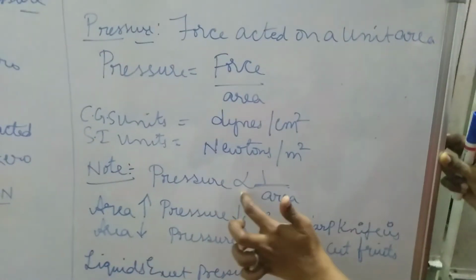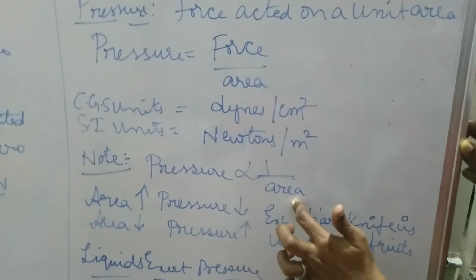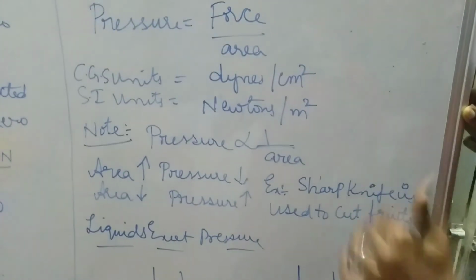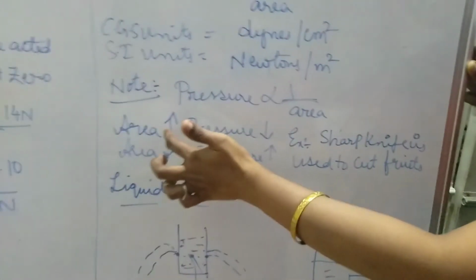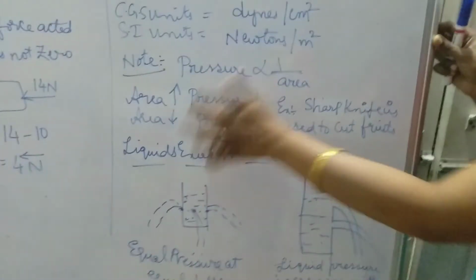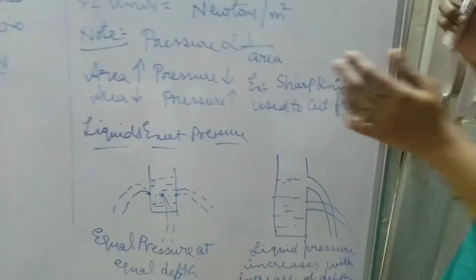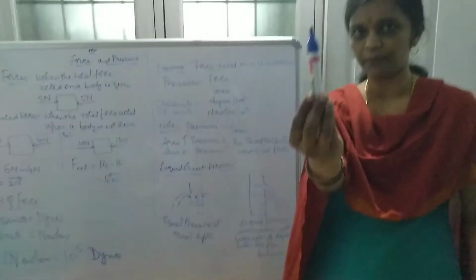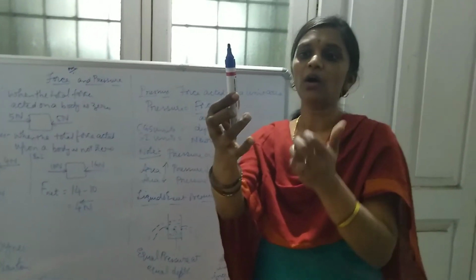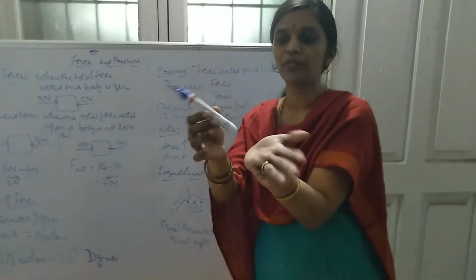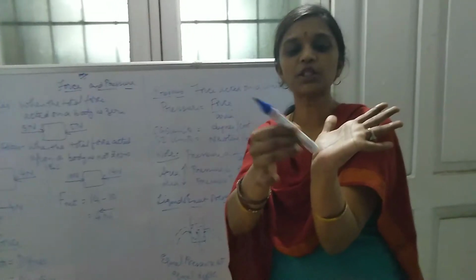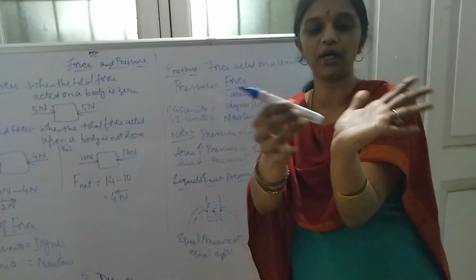Note, pressure is inversely proportional to area. If the area of contact is less, the pressure will be more. If the area of contact is more, the pressure will be less. For example, if you are talking about a sharp pointed pen, now I am taking this particular palm. If I am trying to press my palm with this blunt part, what will happen?